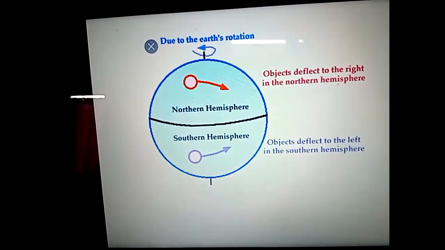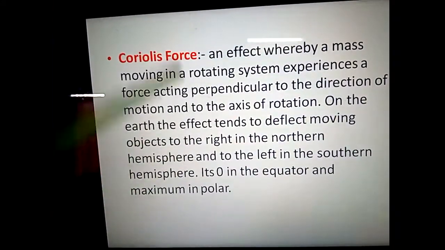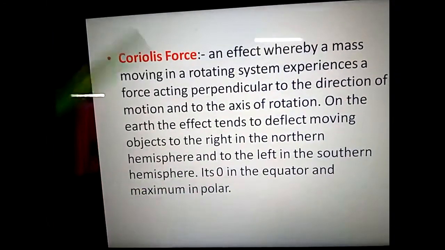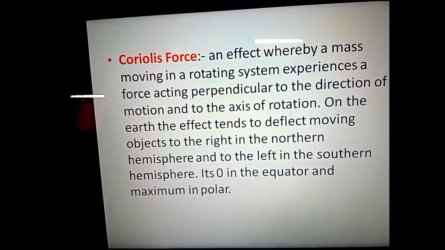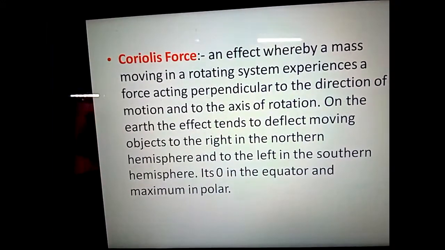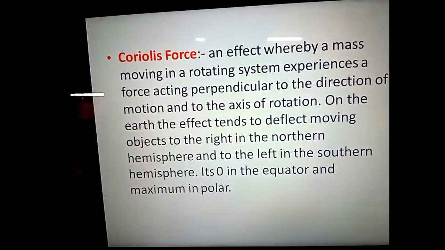So as you can see, the Coriolis force is zero at the equator. It is totally zero, due to the gravity. There is no Coriolis force working at the equator.